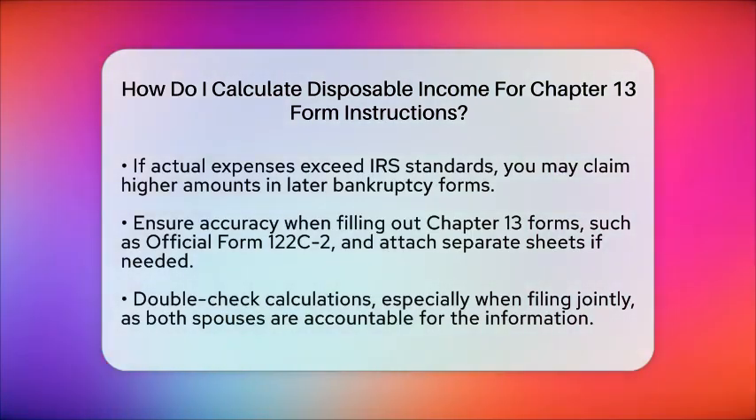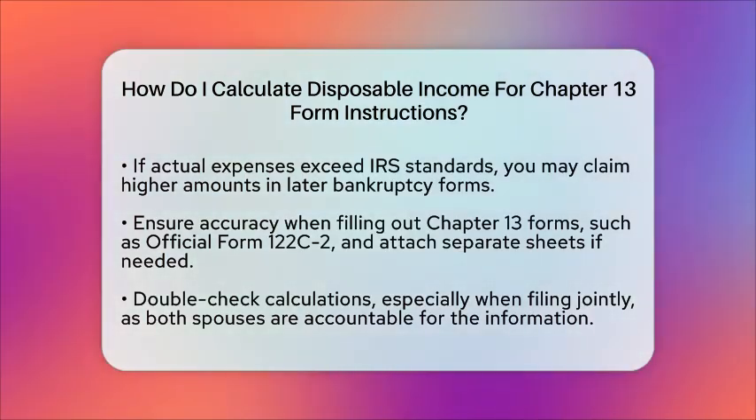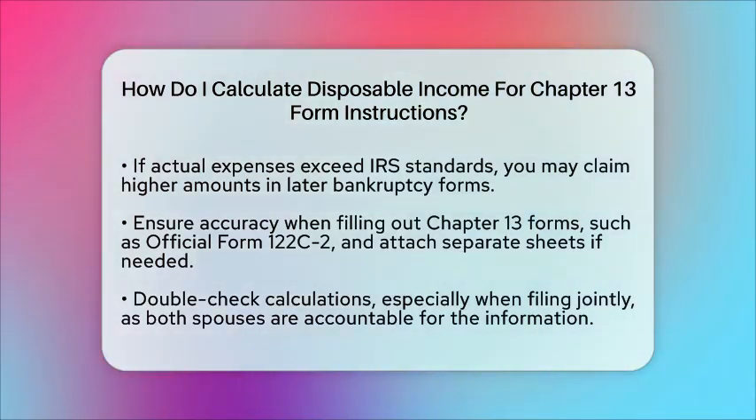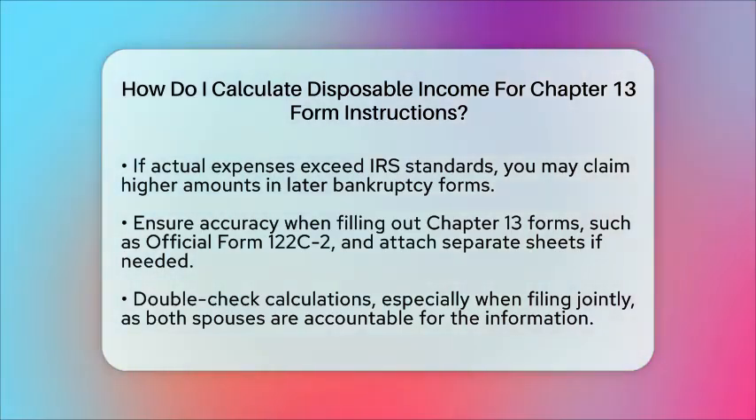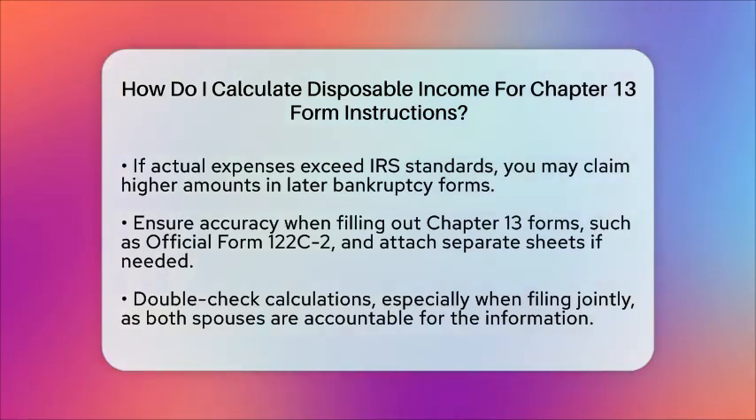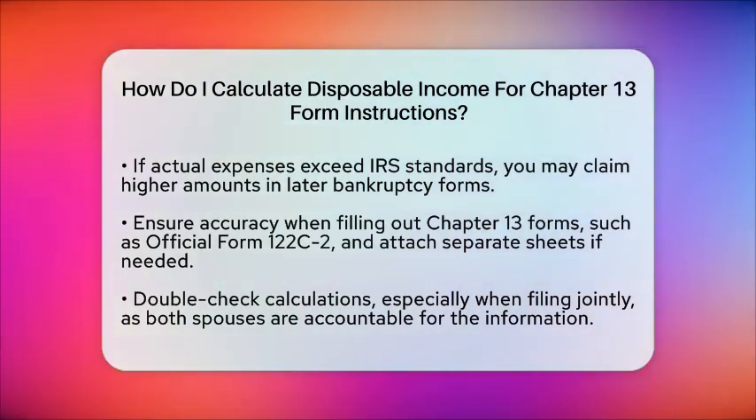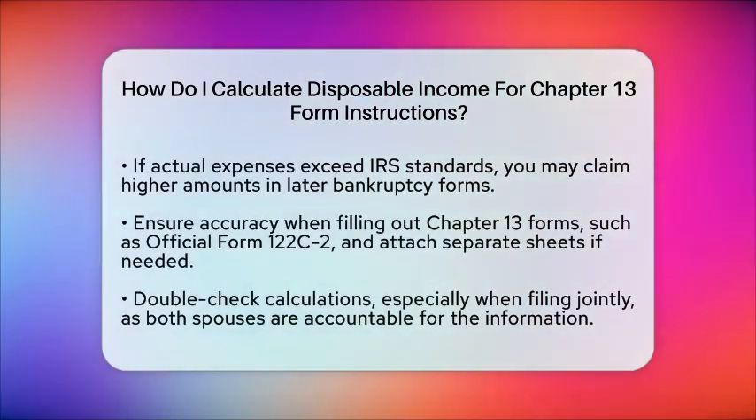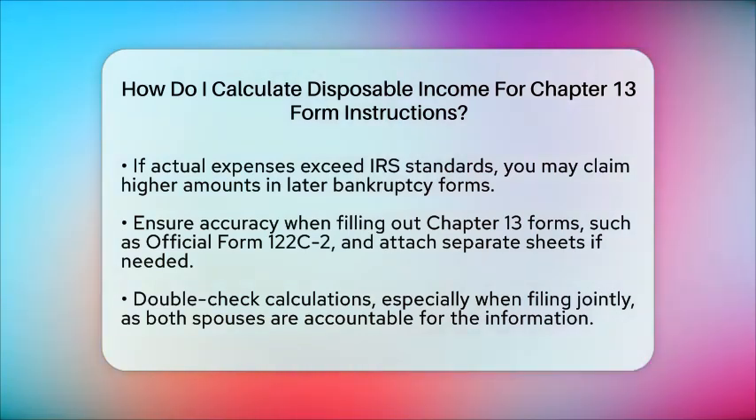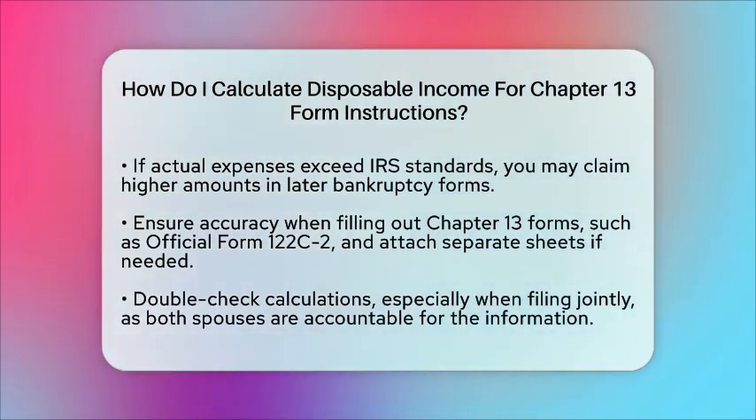of the bankruptcy forms. Finally, when you are ready to fill out the Chapter 13 forms, such as Official Form 122C-2, make sure you have completed all your calculations accurately. If you need extra space, you can attach separate sheets with your name and case number. Accuracy is essential, especially if you are filing jointly, as both spouses are responsible for the information provided.